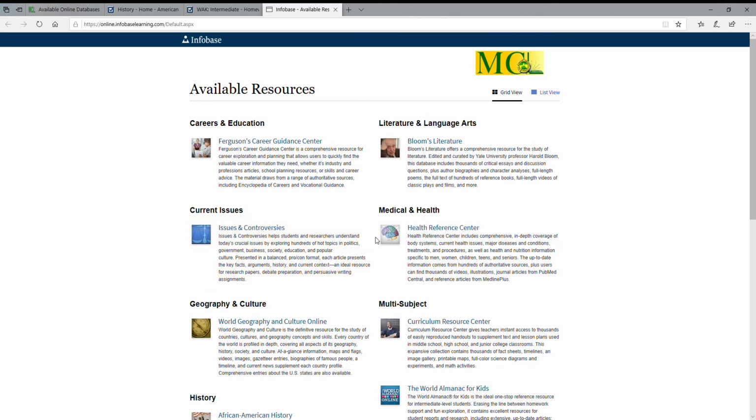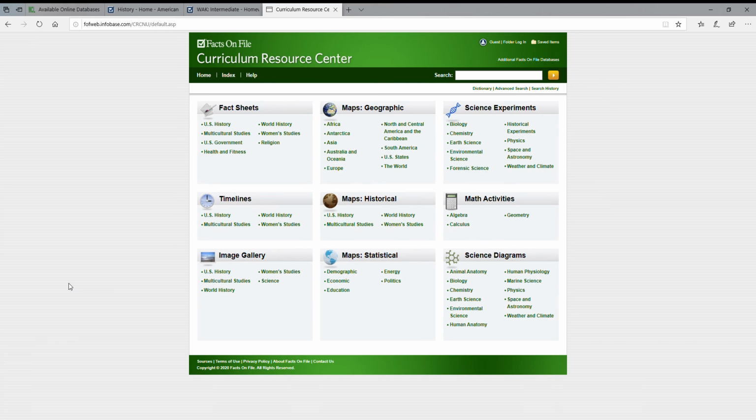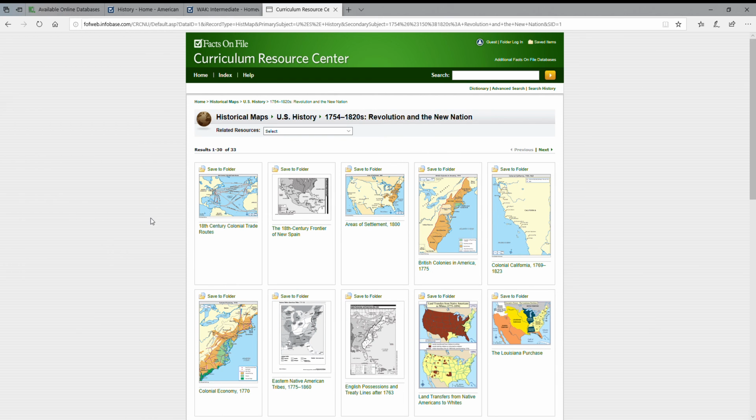Okay, the last area is the Curriculum Resource Center. And again, I had mentioned earlier, these are not necessarily lesson plans, but they're a good place to turn if you would like to find some supplemental information. So again, if I click on historical maps, what I'm going to do is I'm going to get some of those maps that had come up when we were looking in the U.S. history database.